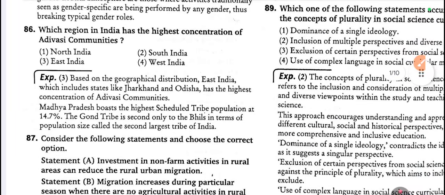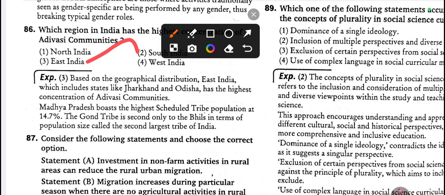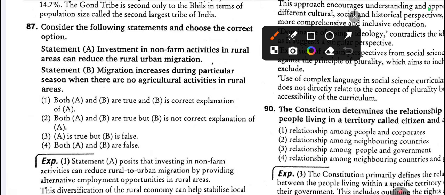86. Which region in India has the highest concentration of Adivasi communities? East India. Statement A, 87. Investment in non-farm activities in rural areas can reduce rural-urban migration. Next one, statement B. Migration increases during particular seasons when there are no agriculture activities in rural areas. So both A and B are true, and B is the correct explanation of A.